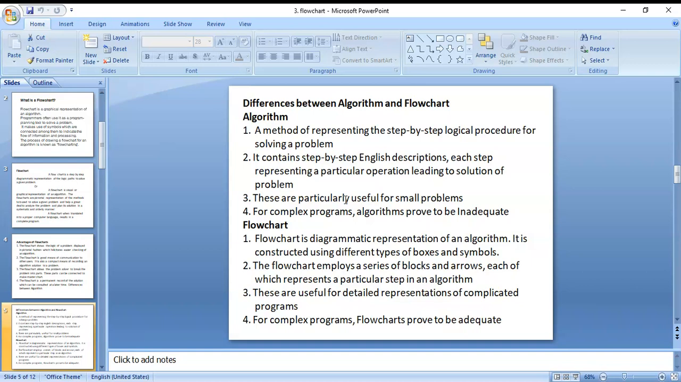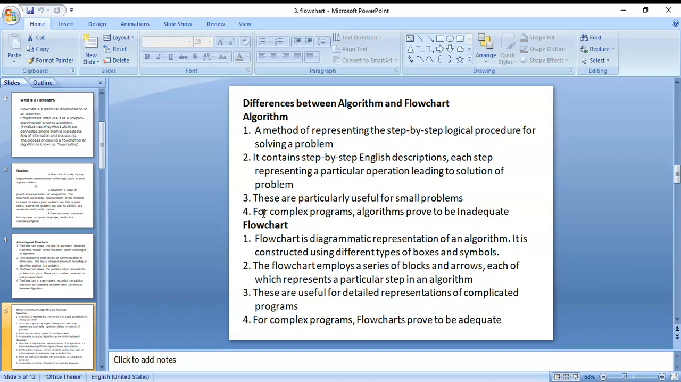Next, third one: algorithms are particularly useful for small problems. Those small problems we can solve using an algorithm. Complicated problems, complicated programs, we can solve by using a flowchart. For complicated problem solutions we are using flowcharts. Smaller and simpler problems we can solve by using an algorithm.